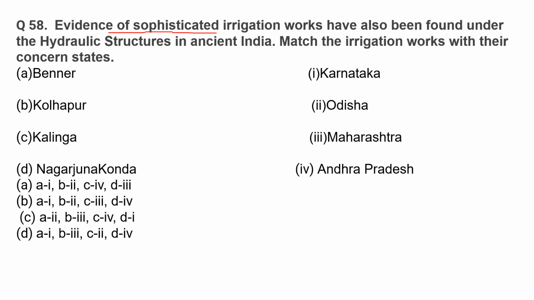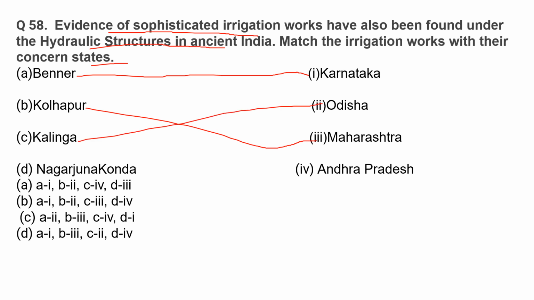Evidence of sophisticated irrigation works have also been found under the hydraulic structures in ancient India. Match the irrigation works with their concerned states. Benar is related to Karnataka. Kolhapur is related to Maharashtra. Kalinga is related to Odisha. Nagarjuna Konda is related to Andhra Pradesh. So the correct option is option D.